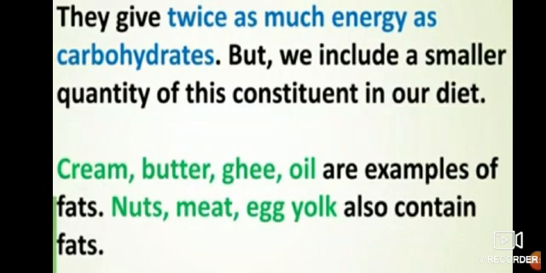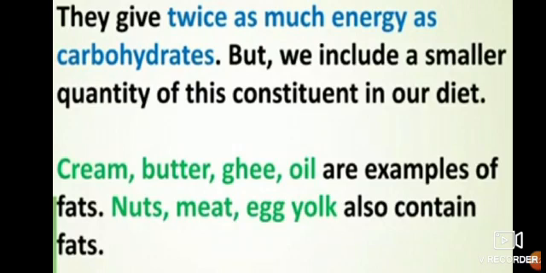So sometimes what happens? Your mommy pours only a little oil in the curry, or whatever she prepares. Whenever she prepares the food, she puts a little oil. Instead of 3 spoons, she puts only 1 or 1.5. Correct? Even though you have that much, you get sufficient energy in your body.